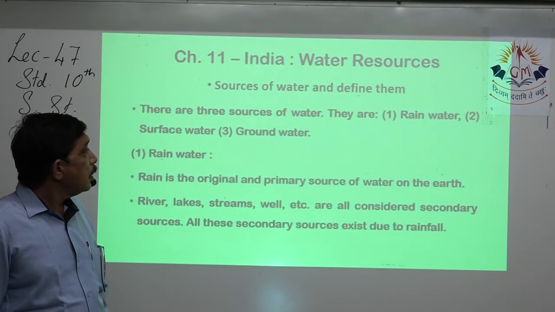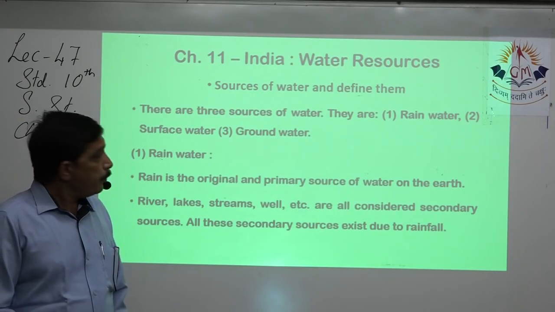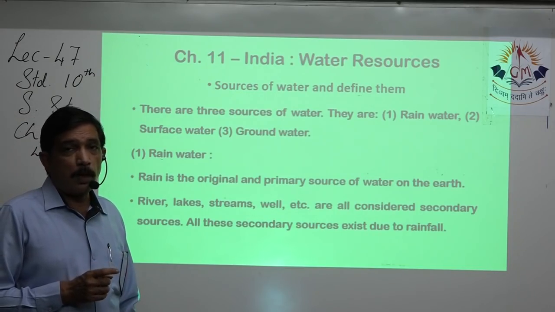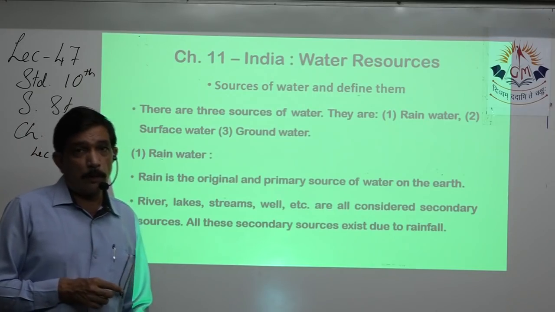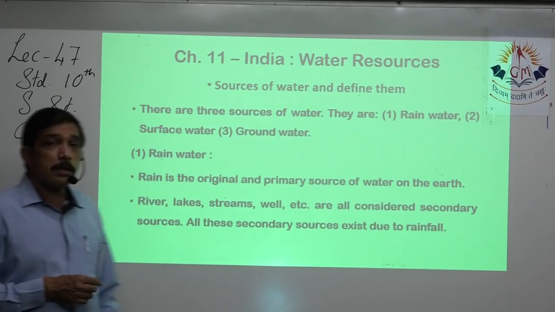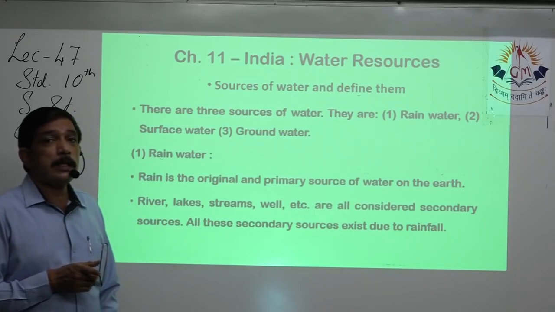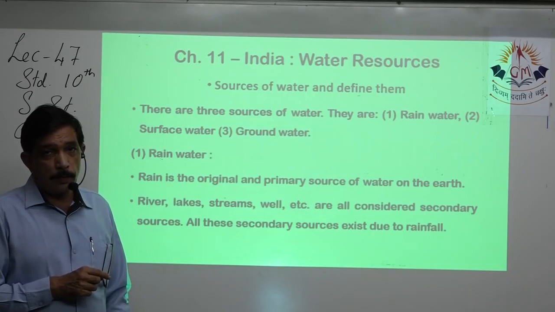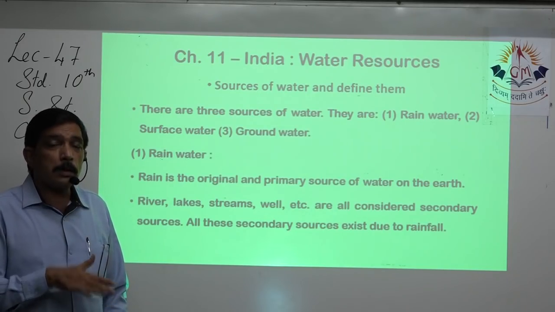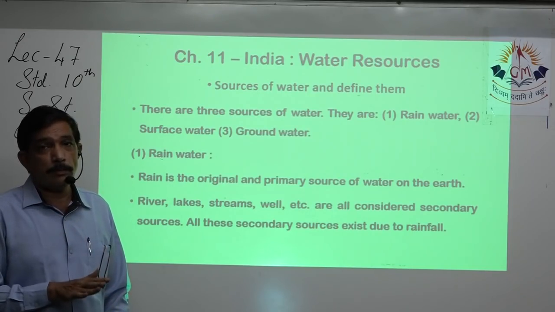We have sources of water. There are three sources of water: rainwater, surface water, and groundwater, where rain is the original and also the primary source of water on earth. We on earth get water from rain.